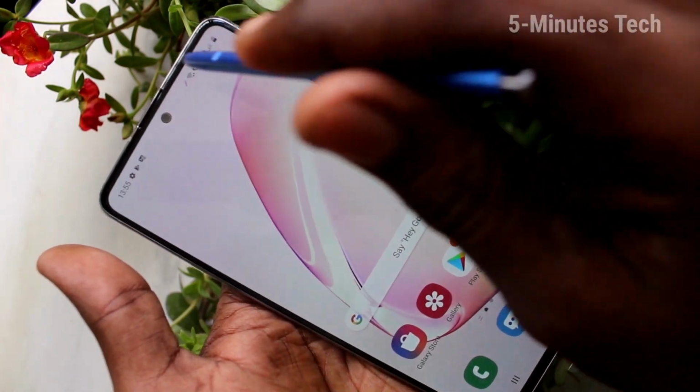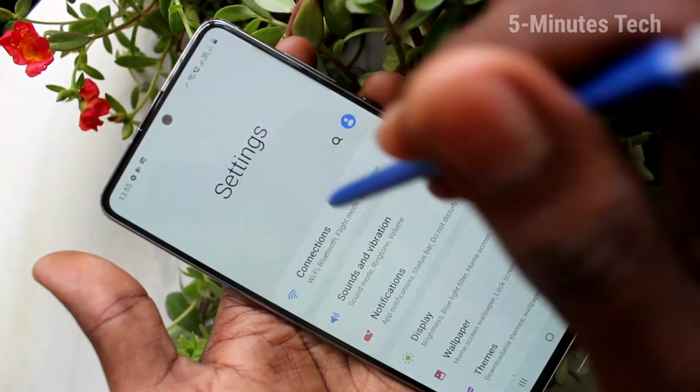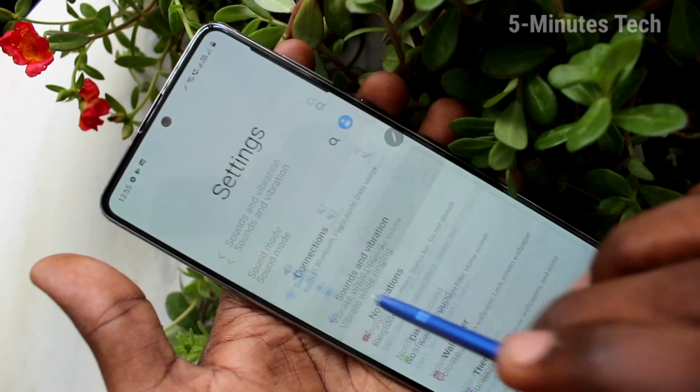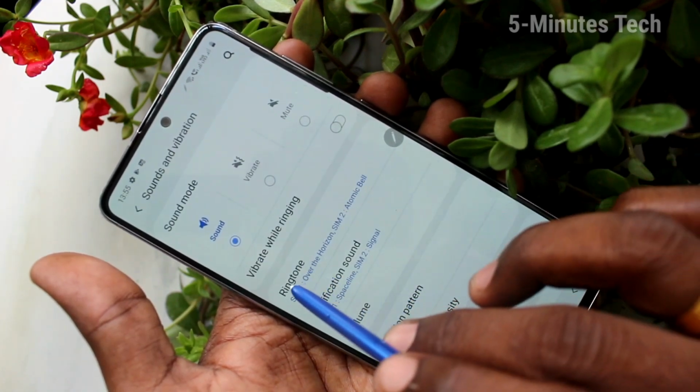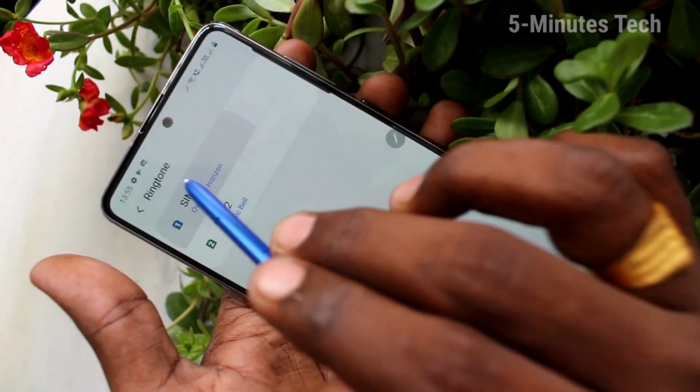First of all, go to the settings on your phone. Click here for settings. Now click on sounds and vibration. Click on ringtone. Click on SIM 1 here.